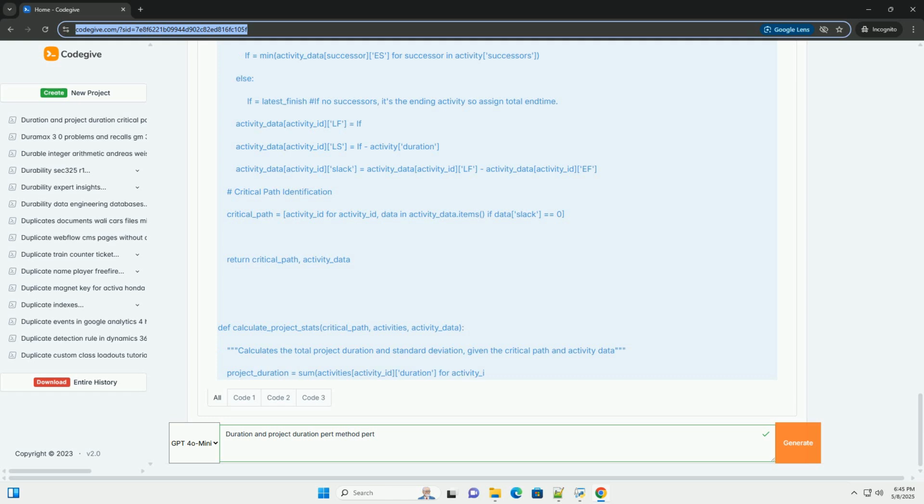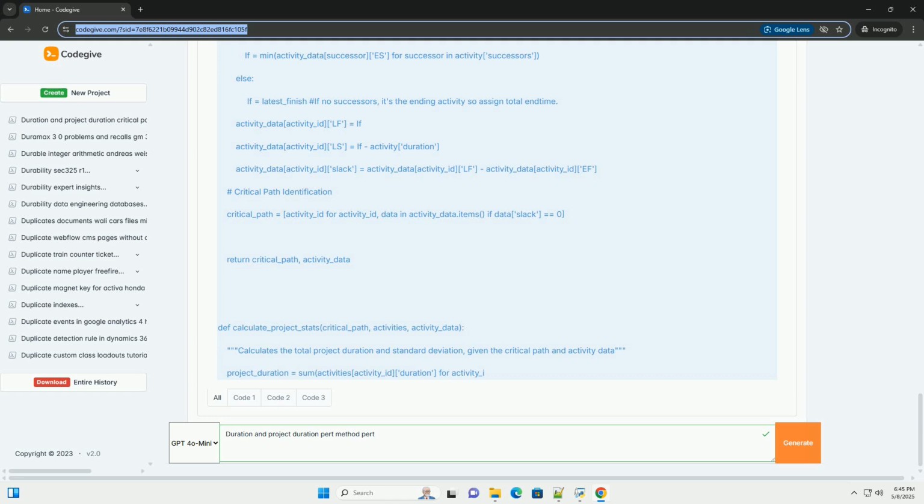Activity list: a detailed list of all the tasks that need to be completed for the project. Dependencies: the relationships between activities, indicating which activities must be completed before others can start, predecessors. Common dependency types. Finish to start, FS: activity B cannot start until activity A is finished, most common.